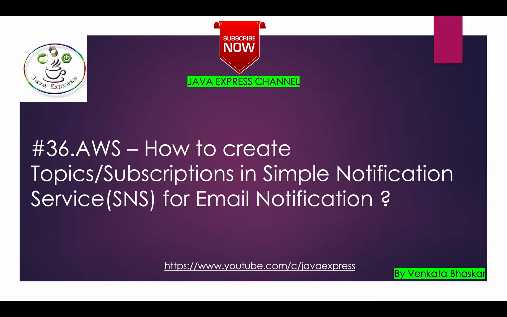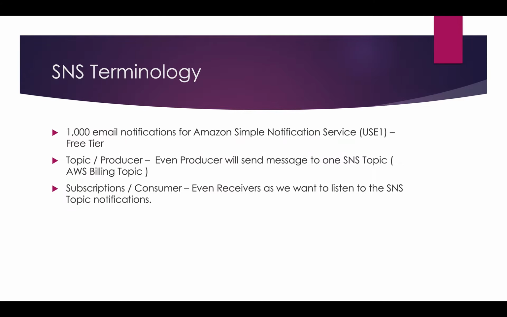So today we are going to discuss an interesting topic, Simple Notification Service. This is one of the services provided by AWS. In the free tier, you can use Simple Notification Service, and the terminology will come about the topic and subscriptions. It is very important for email notification, because this topic will be depended on by another session. So before that, I want to clear up how you need to configure your email notification by using the topic and subscription. In the free tier limit, you can use up to 1000 email notifications. After that they will charge you.